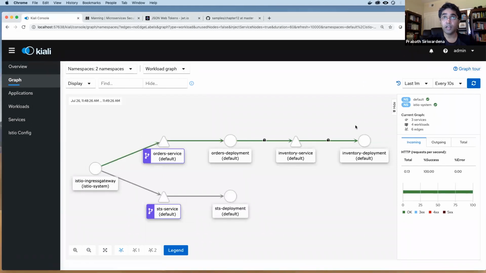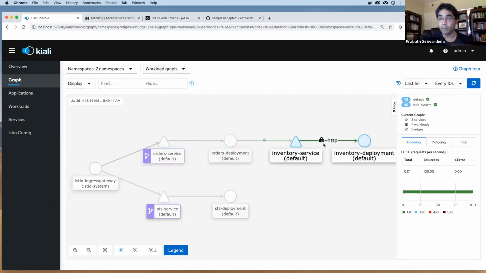Okay, now you can see there's no MTLS enabled between the Istio Ingress gateway and the order processing microservice. It still passes. So even though by default MTLS is enabled, Istio doesn't enforce it, right? That's why we can now talk from the Istio Ingress gateway to the order processing microservice without MTLS.